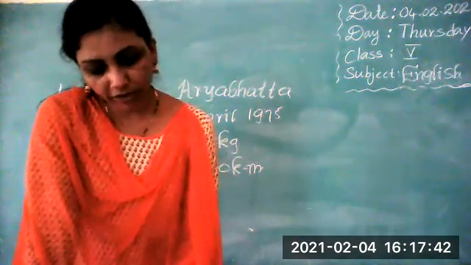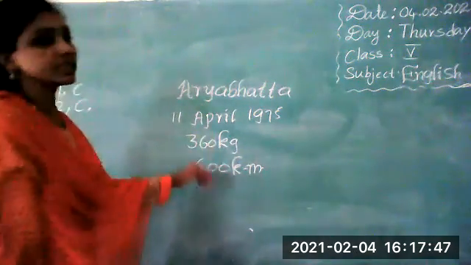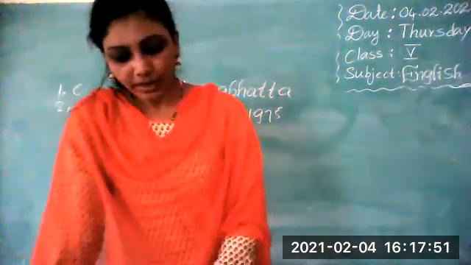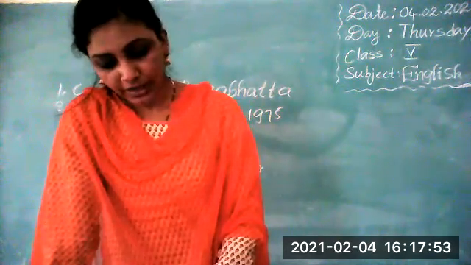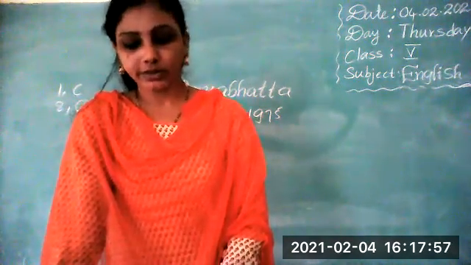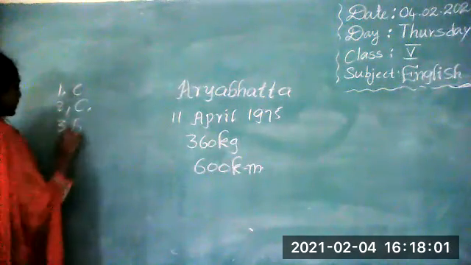What was it that weighed 360 kgs? A mathematician, the satellite, or the first launch? It's the satellite. So option B. Third one, option B.